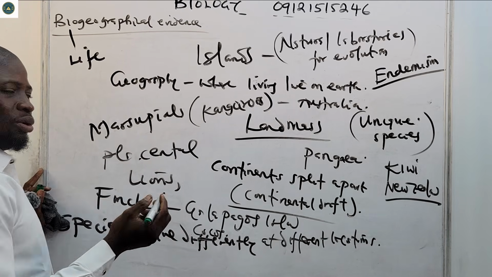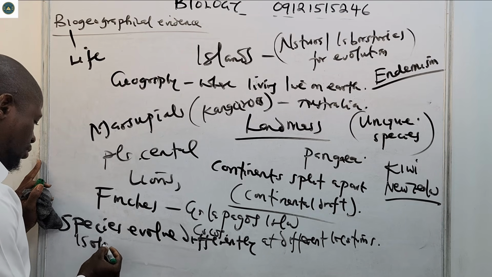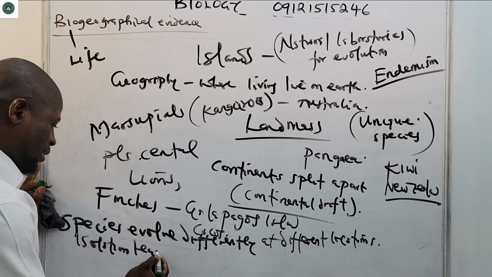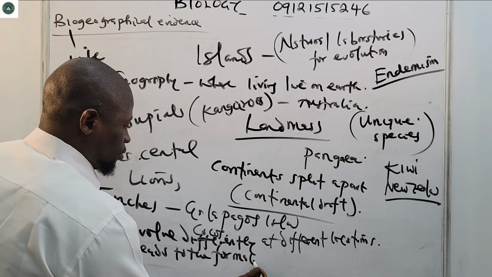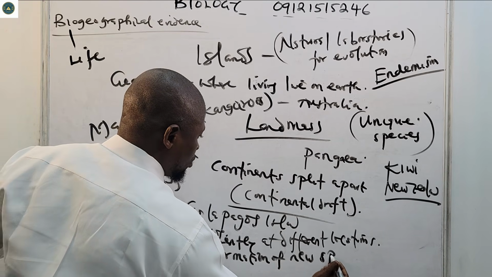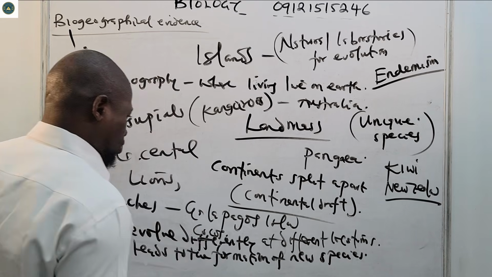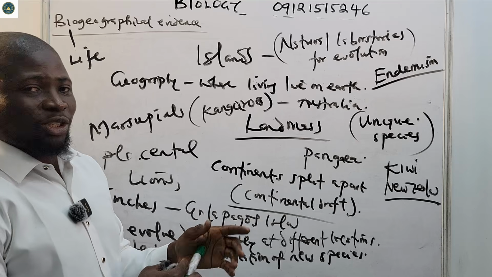It also shows that isolation leads to the formation of new species. So that's what we learn from the biogeographical evidence of evolution.